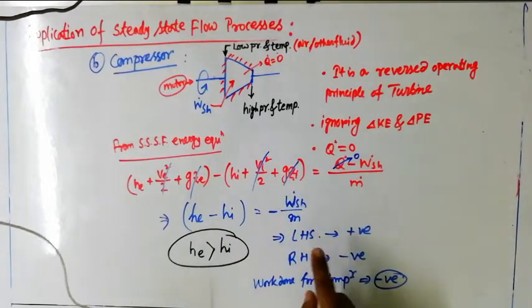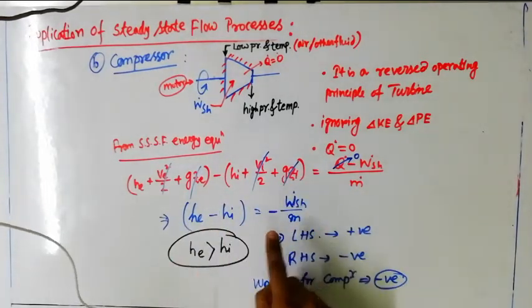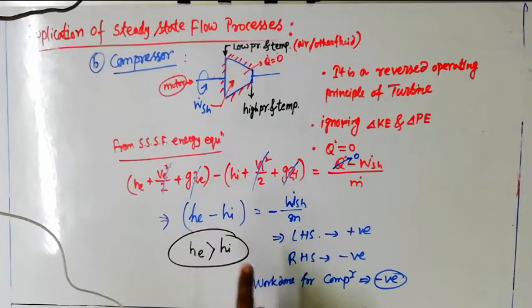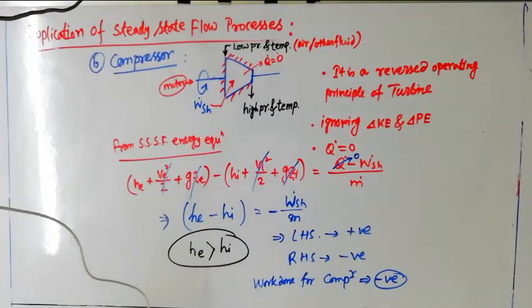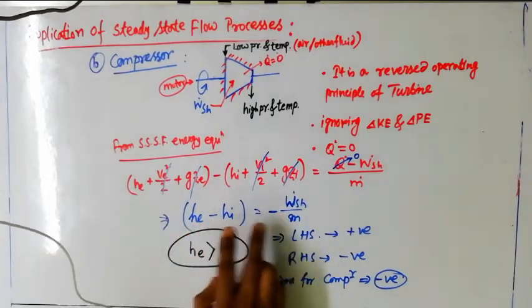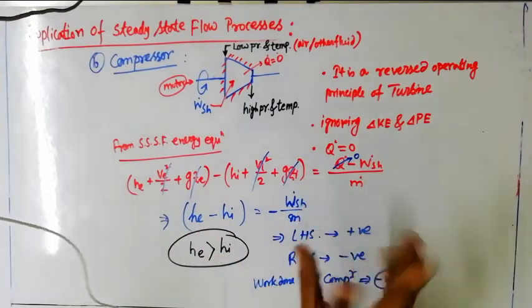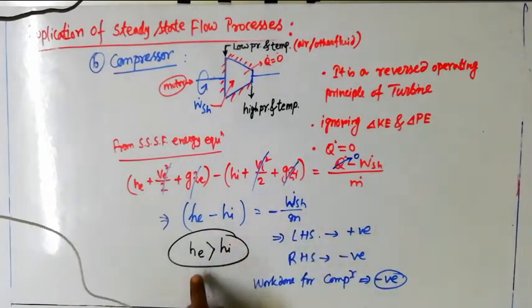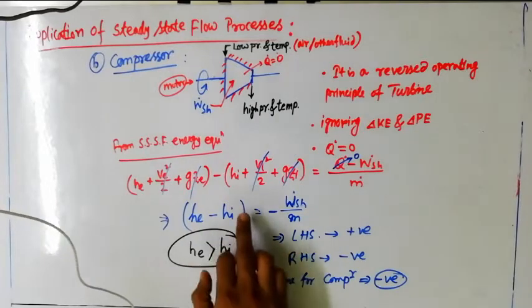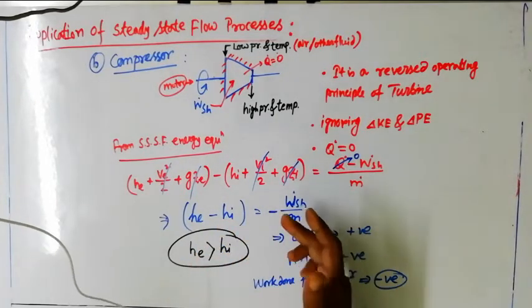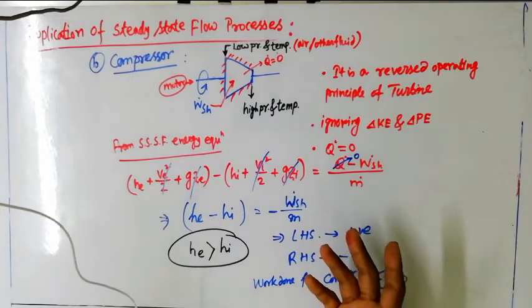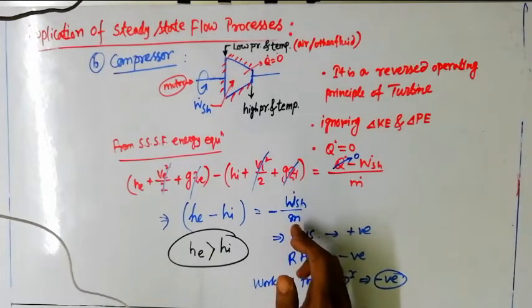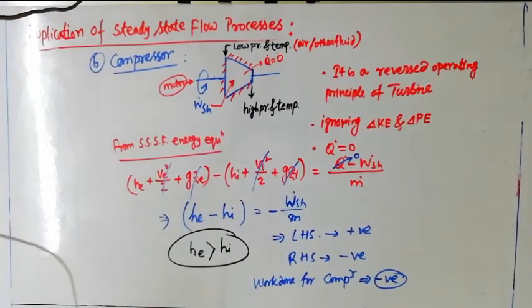In case of turbine work, that same equation was there, but at that point HE was lesser than HI. So the minus signs from both sides cancel and the work done remains positive. Understood? But in case of the compressor, HE is greater than HI, so this side gives a positive value and that side has a negative value. So as a whole, the work done, or rather the specific work, for the compressor will be negative, and that means work is done to the system in this case.